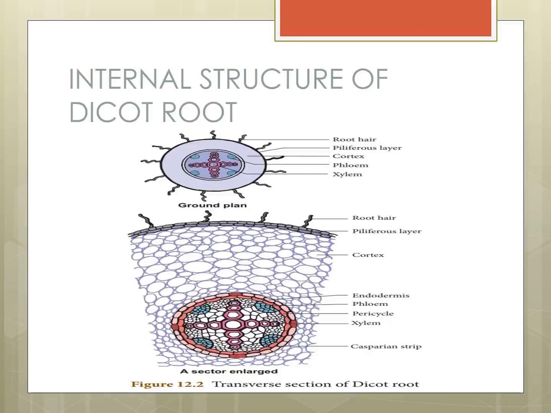Round, round, round, and many gaps are also there. That is the cortex. It is a multi-layered large zone made of thin-walled parenchymatous cells with intercellular spaces. It stores food and water. The cortex has many cells, and those cells are parenchyma cells. The parenchyma cells store food and water.